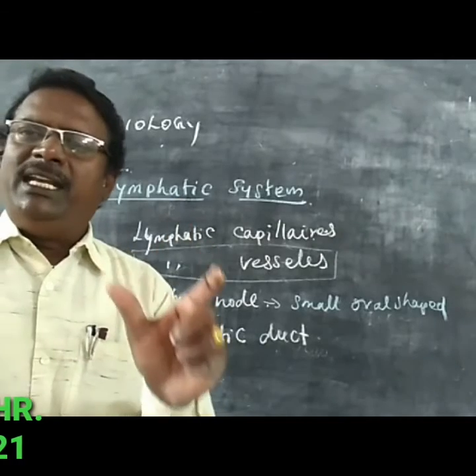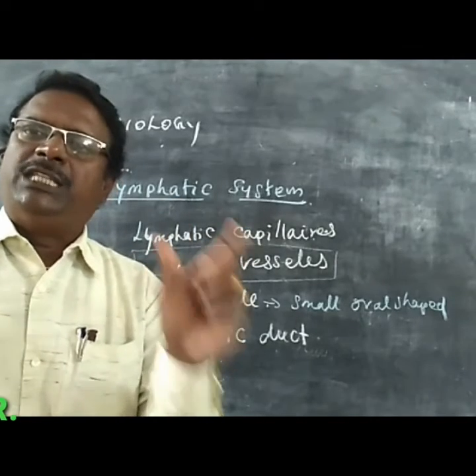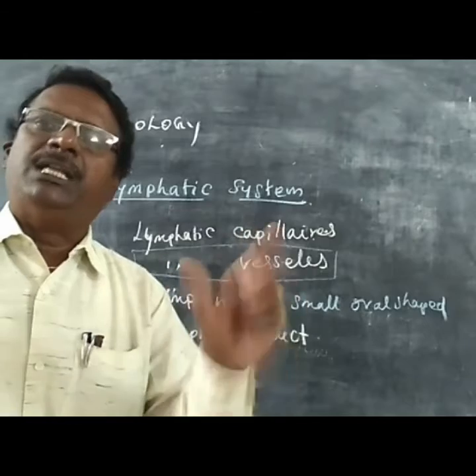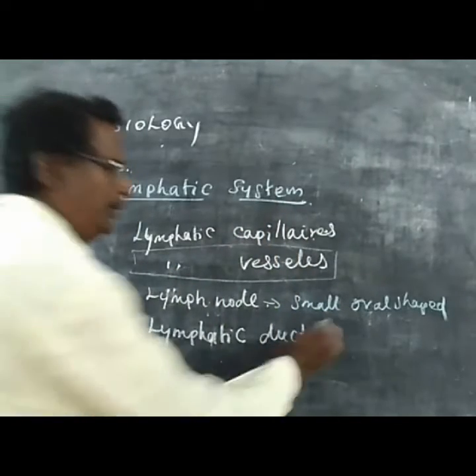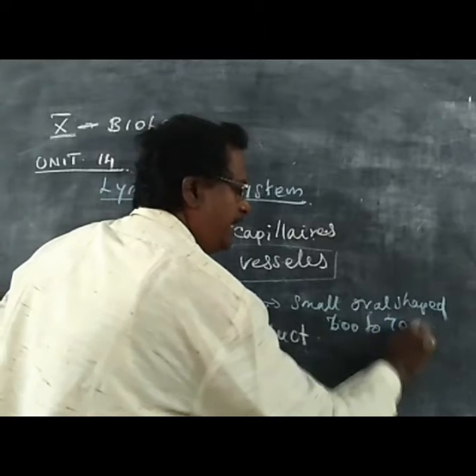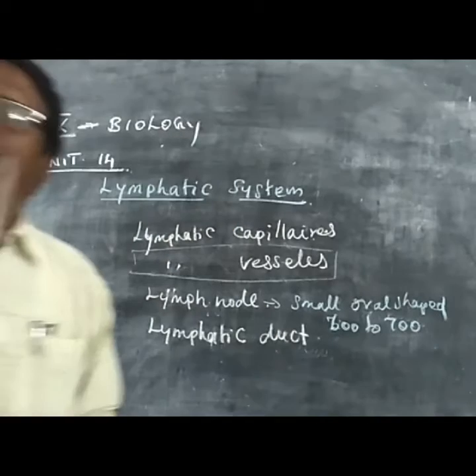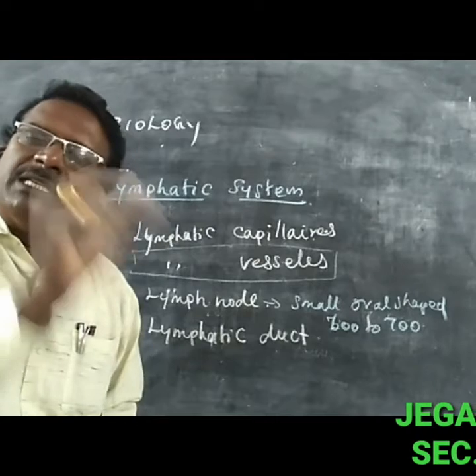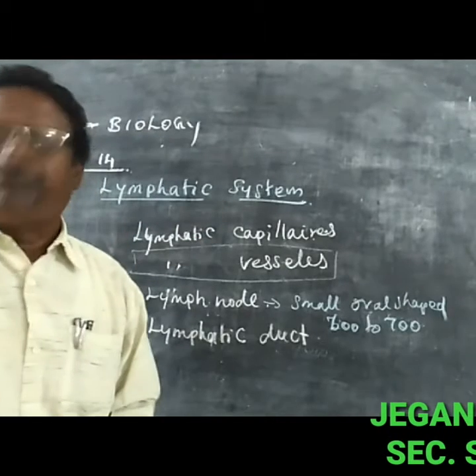Almost 600 to 700 lymph nodes are present in the human body.